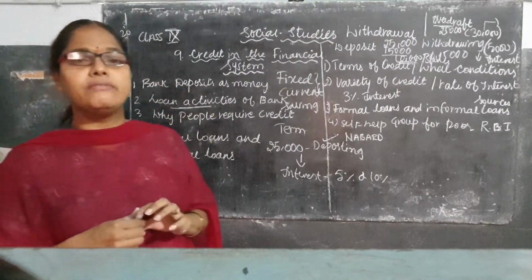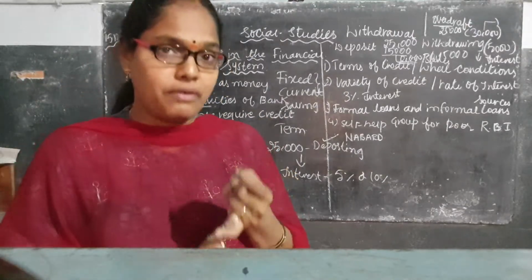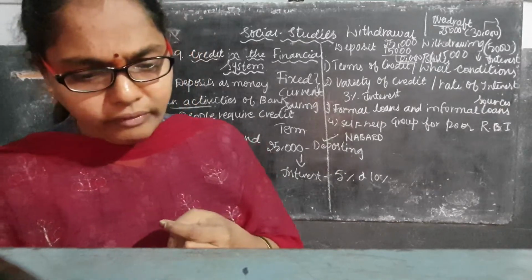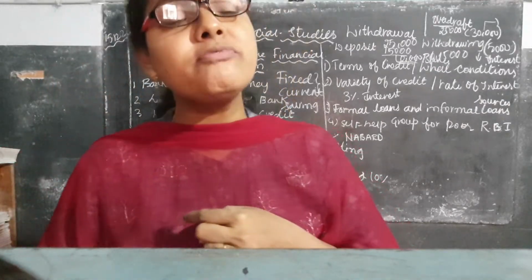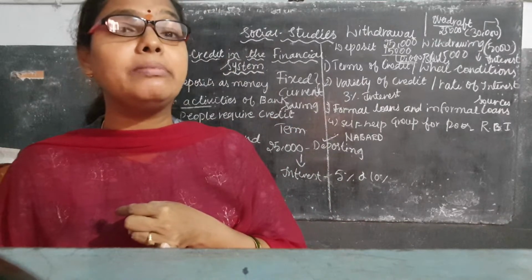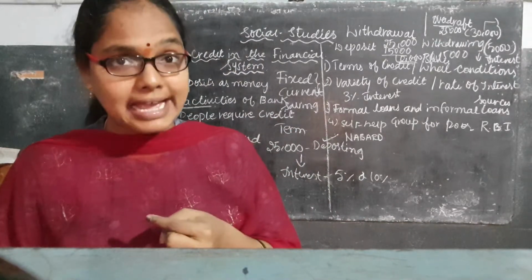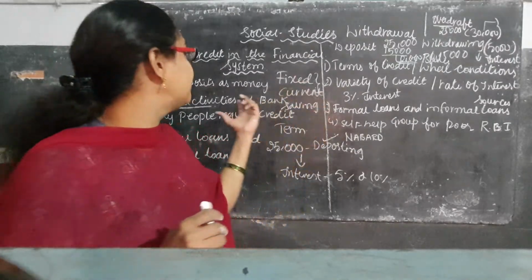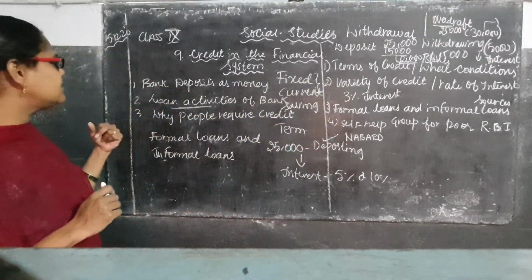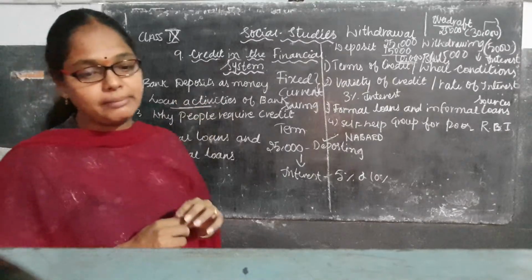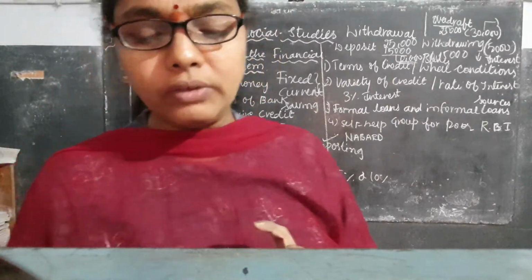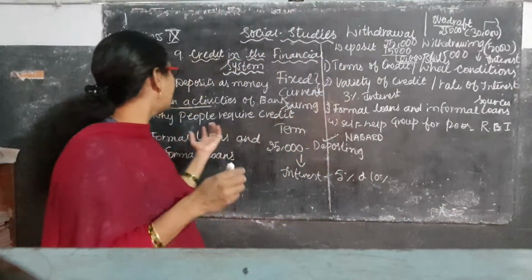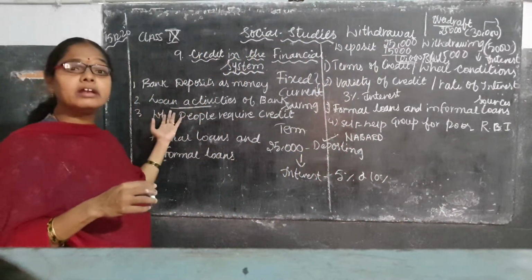Generally the bank will be giving loans to whom? To the farmers, isn't it? To the farmers, to the business people and whoever requires. And for farmers, for what will it be giving the loan? The bank gives loans for purchasing fertilizers, pesticides, insecticides. These are all the loans provided by the bank to the customers. Isn't it, children? What are the activities done by the bank? And not only that, but some people will be taking loans from the bank.